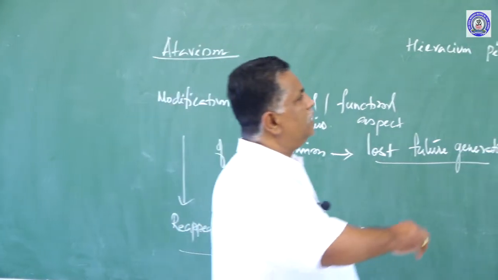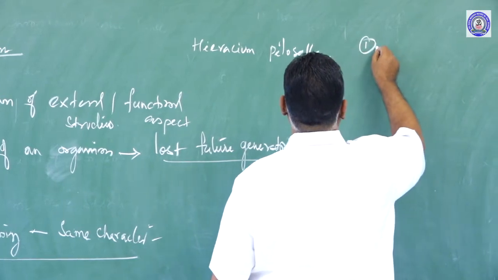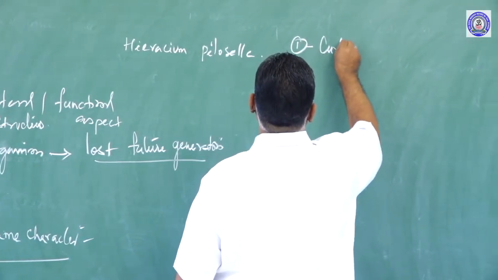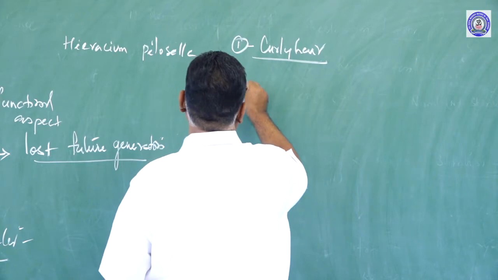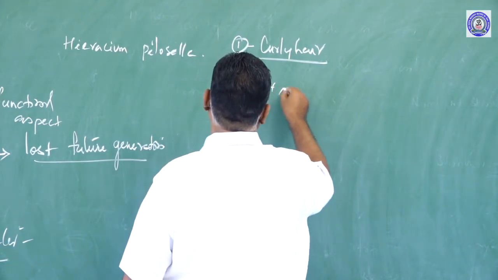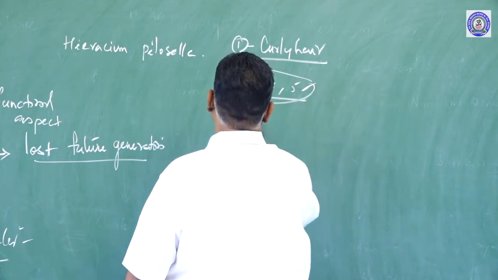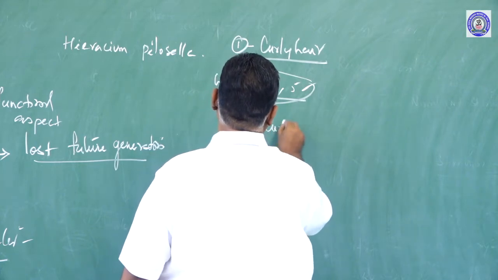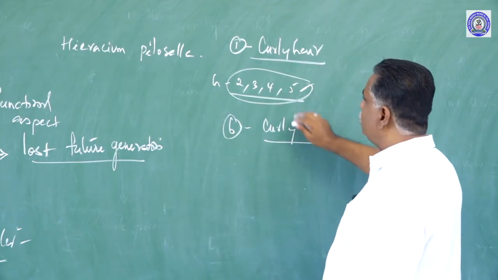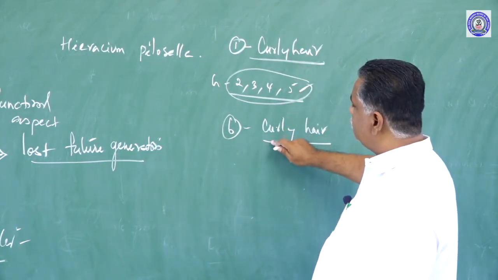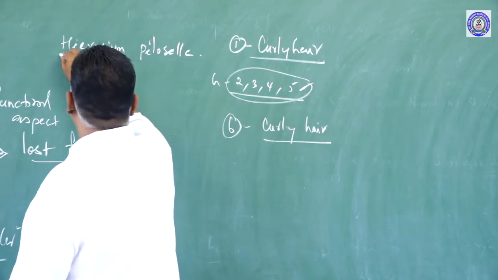I would say the best example for that: if you take this as generation number 1, curly hair is present in this generation. In generations 2, 3, 4, 5, this character is lost. And in the 6th generation, curly hair is appearing again. So reappearance of a lost character in a future generation is called atavism.